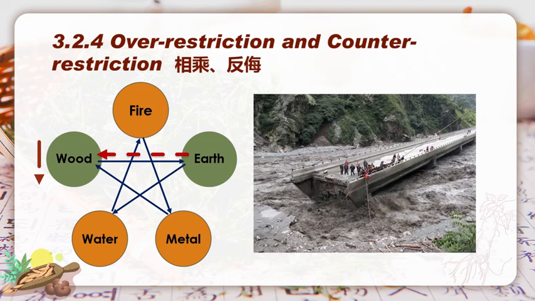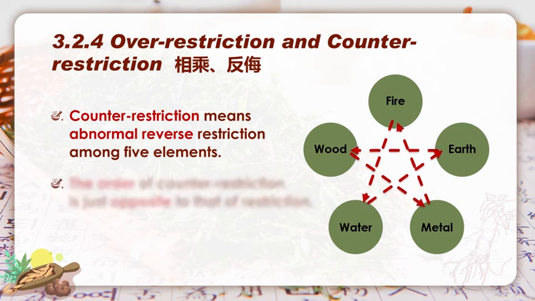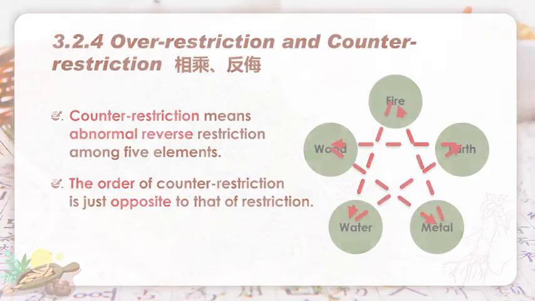So this is a counter-restriction. Therefore, counter-restriction means abnormal reverse restriction among 5 elements. So the order of counter-restriction is just opposite to that of restriction. Well, the causes for counter-restriction can be either one element getting too strong or too weak.